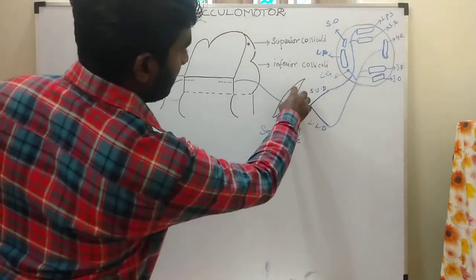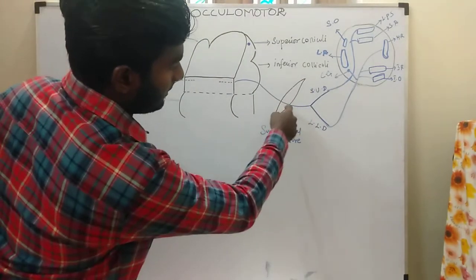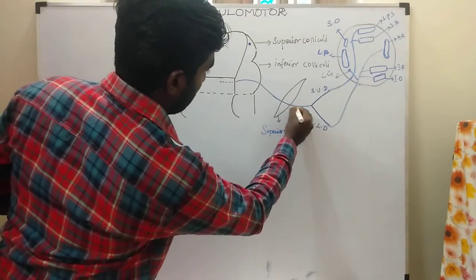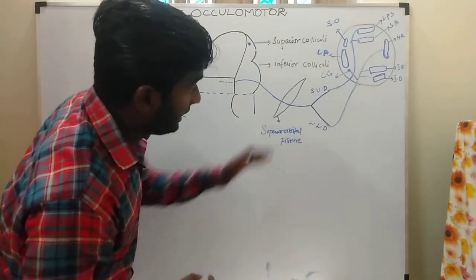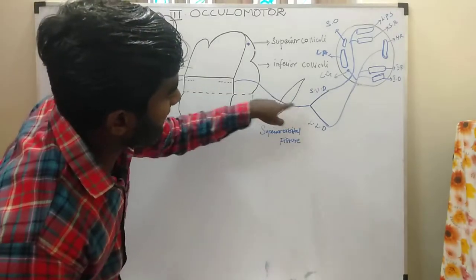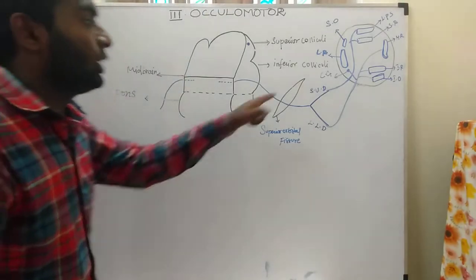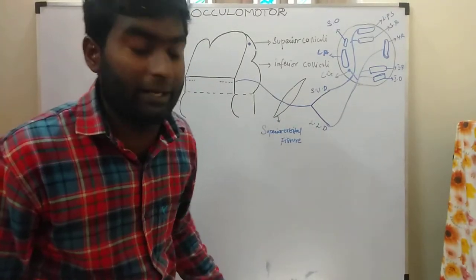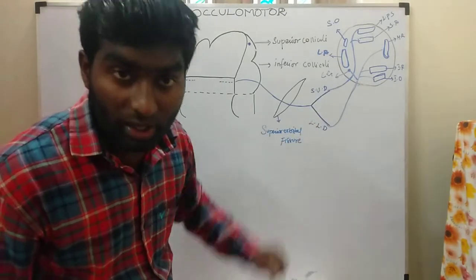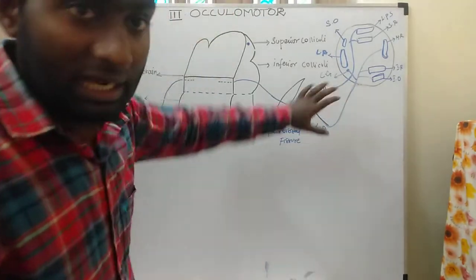Listen, this oval-shaped structure is the fissure. The oculomotor nerve passes through the superior orbital fissure and enters the orbit. While passing through the fissure, it divides into two divisions: a smaller upper division and a longer lower division. Let it be; I will explain this part later.